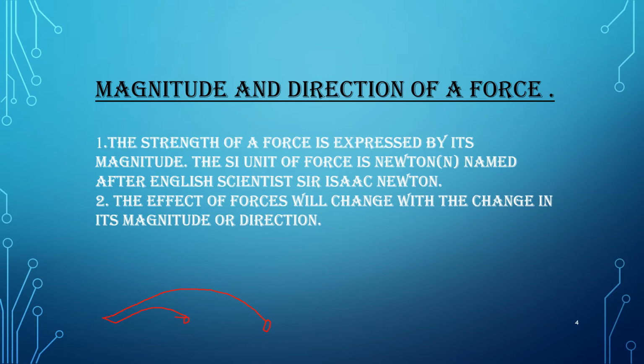So the strength of the force is called magnitude. In the former case, the magnitude of the force is larger, while in the latter case it is smaller. The strength of the force is expressed by its magnitude.